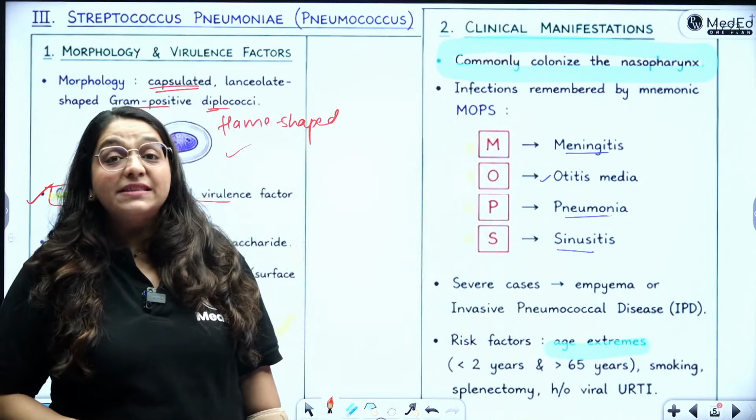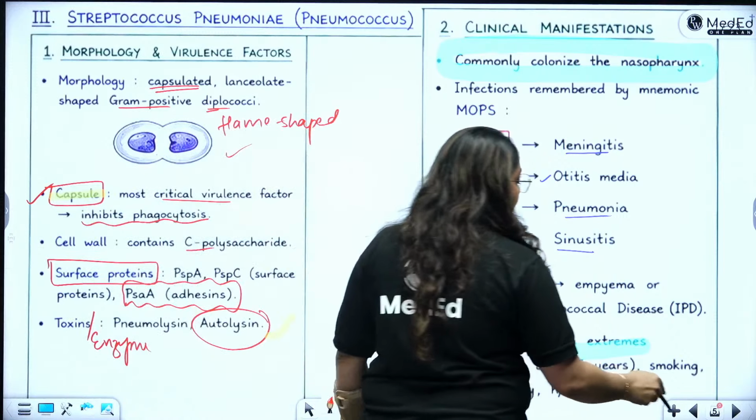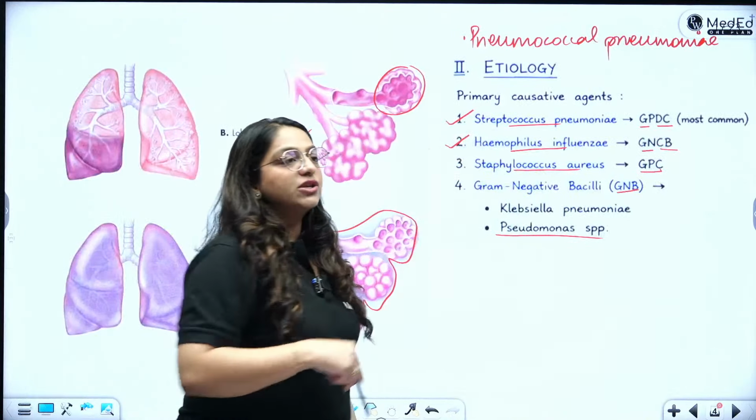Can I make a differences table? Yes, you can make a differences table. You can talk about lobar and interstitial pneumonias.